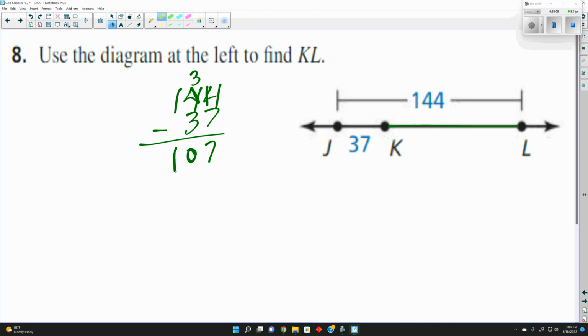Did they give us the two parts or a part and a whole? To find the other part, we would subtract. If we want to find the whole, we would add. Questions on this here?